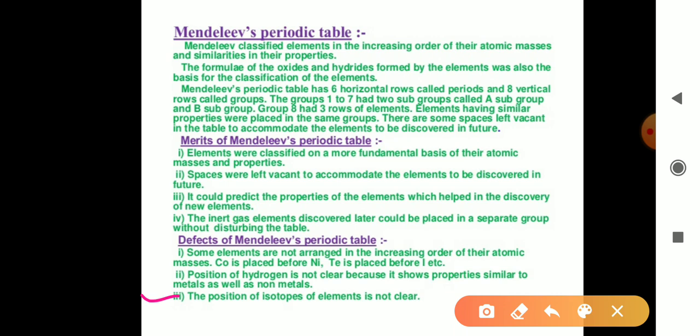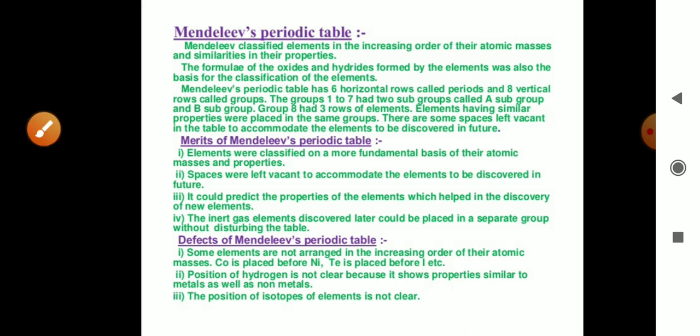Third limitation, the position of isotopes of elements is not clear. Many elements have isotopes, that is, they have a different number of neutrons, and therefore their atomic masses change. The atomic number remains the same but the atomic mass changes, and such elements are called isotopes.